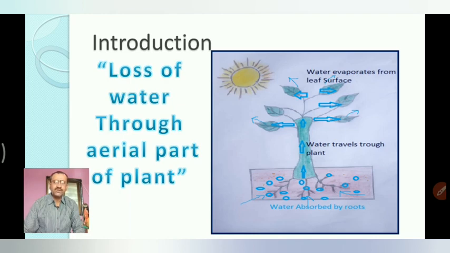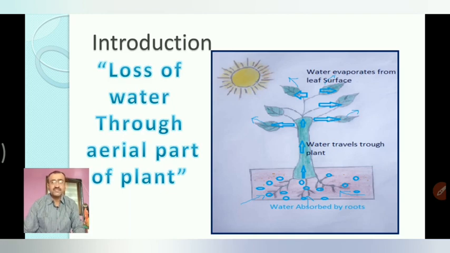That vaporized water comes up to the leaf through the intercellular spaces present in the leaf. On the leaf there are small pores, and these small pores are known as stomata. Mostly they are present on the lower side of the leaf.